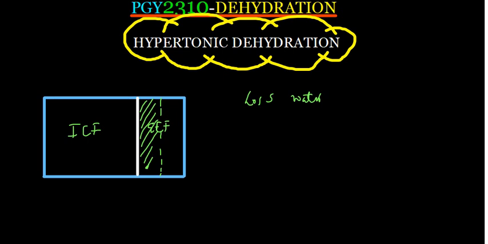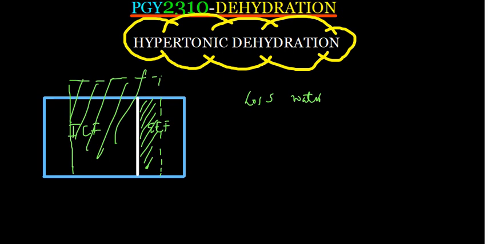So the concentration of the ions becomes higher, because concentration is number of moles of solute over volume of solution. Because the concentration here has become higher, water will start moving in the direction of higher concentration. So water is going to be lost from the intracellular fluid, and it will be going into the extracellular fluid. And so what you are going to have is something like this. This is how the diagram gets to look, and this is what you are able to notice.